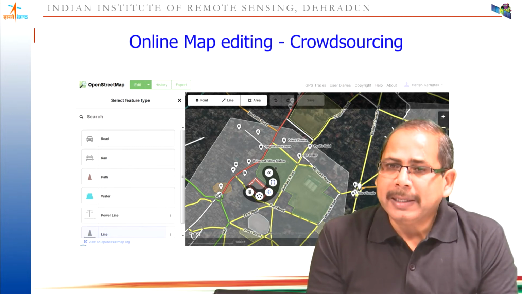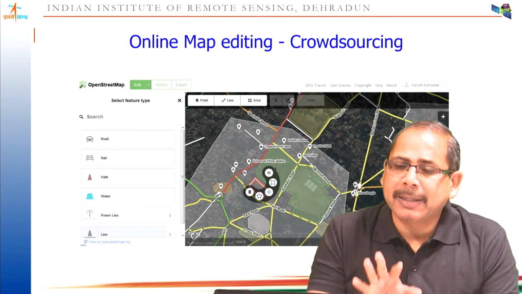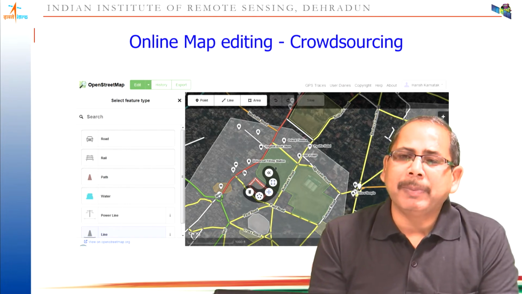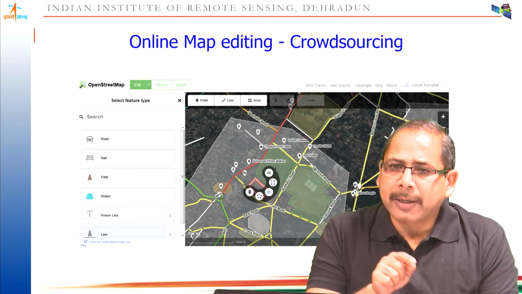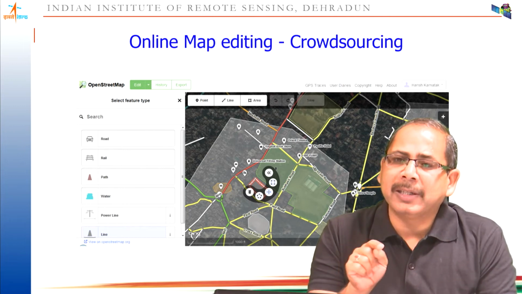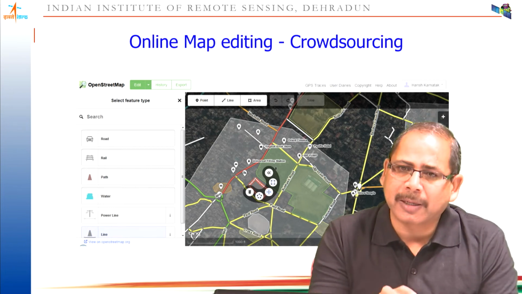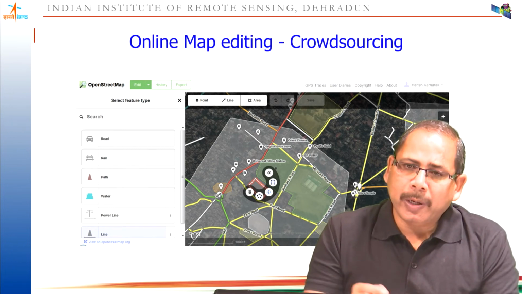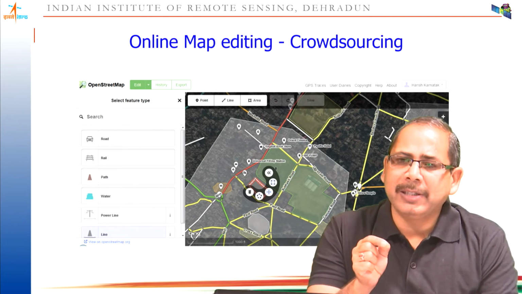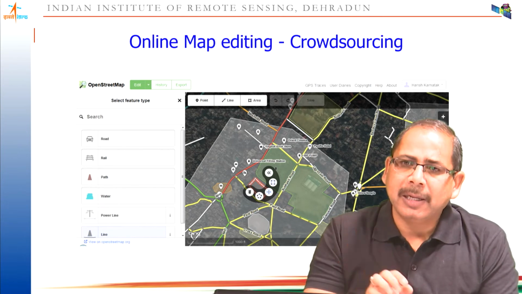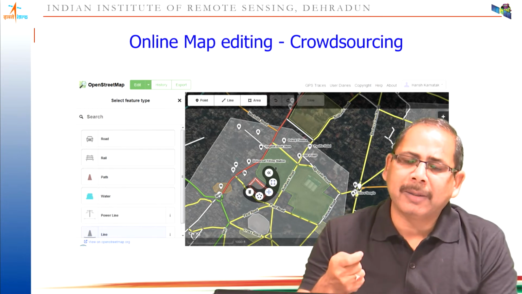Now, if it is in the form of a simple raster image or only a footprint, the present technology may not allow you to link the attribute of each geographical feature in the raster image. So here necessarily you have to convert this into a vector image. So what does it mean? When you digitize this feature on your map, then the footprint will be taken from the satellites and the attribute will be collected from the ground.